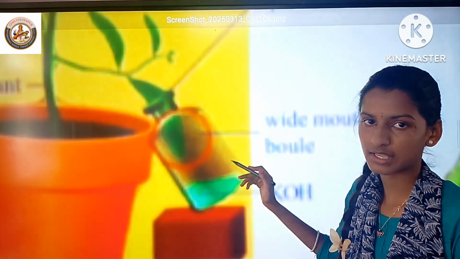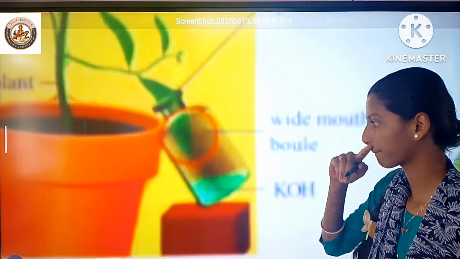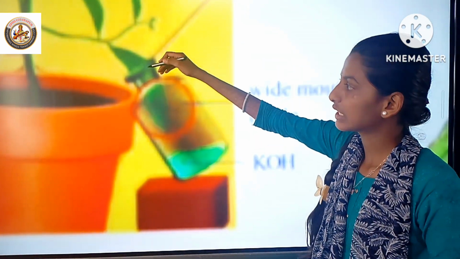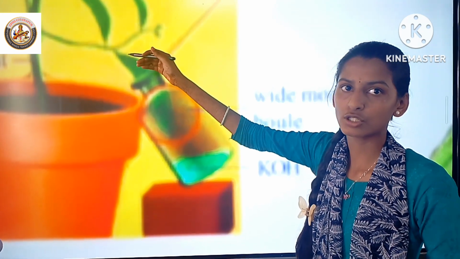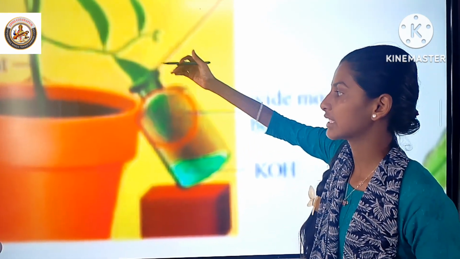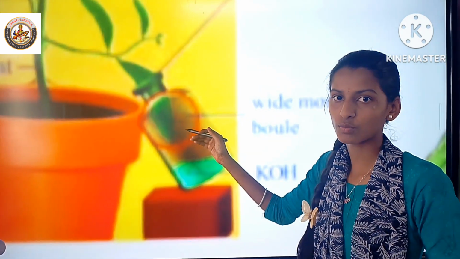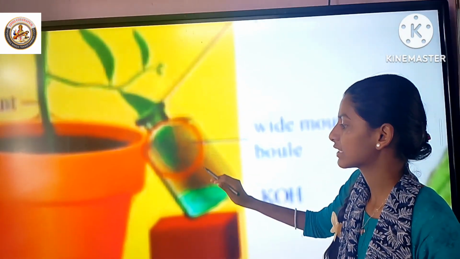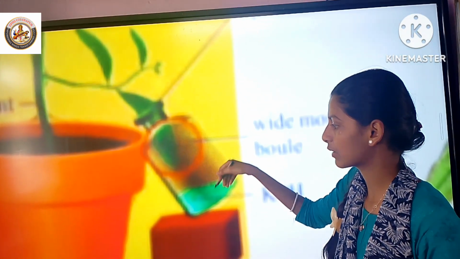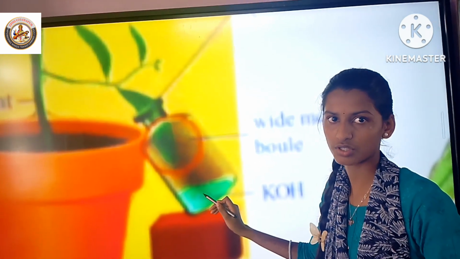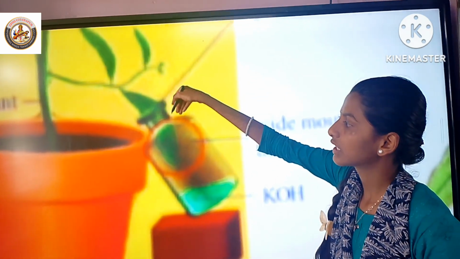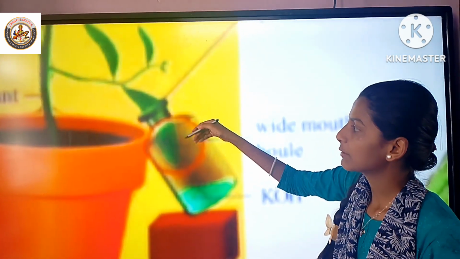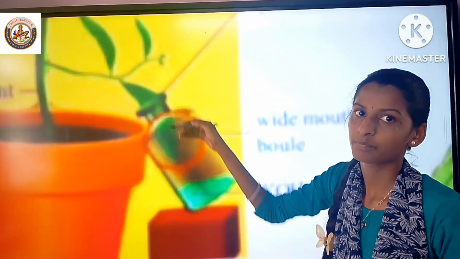Leave it for a few hours in sunlight. Remove the leaf and do the iodine test. The leaf outside of the bottle turns bluish black. The leaf inside of the bottle does not turn bluish black, because the carbon dioxide present inside the bottle is absorbed by the KOH solution, and we cut the contact of carbon dioxide entering the bottle by applying wax.